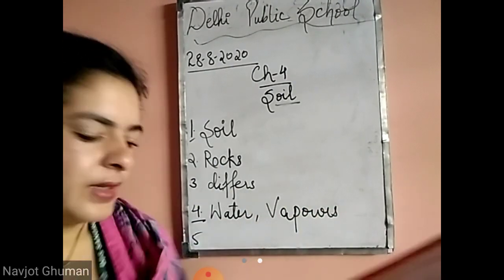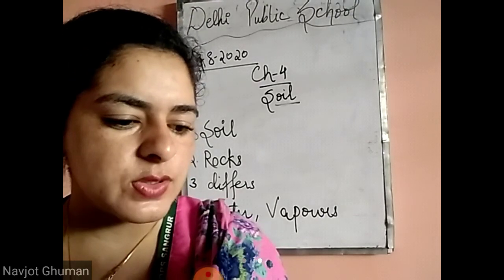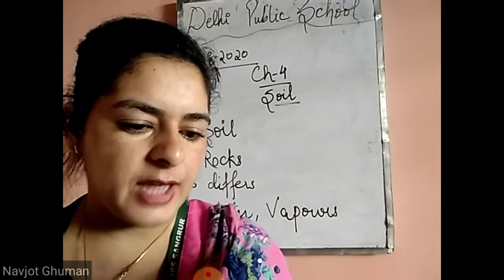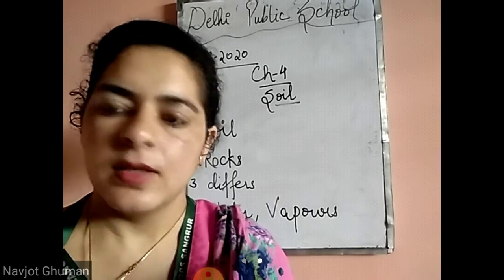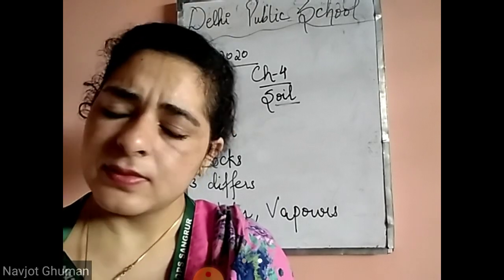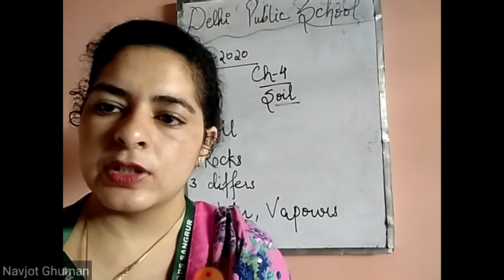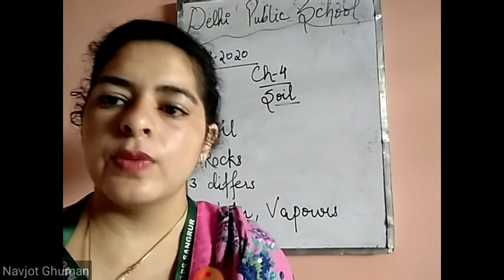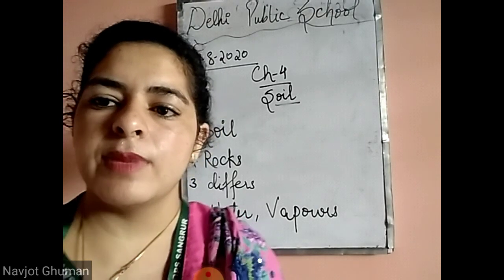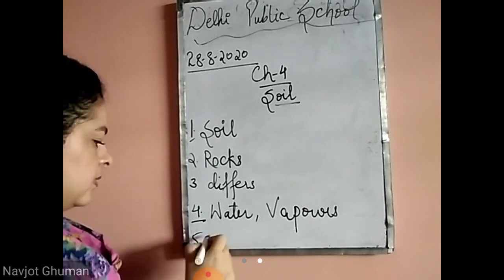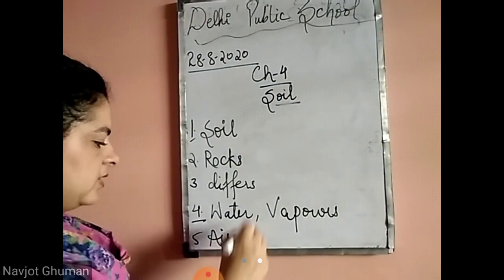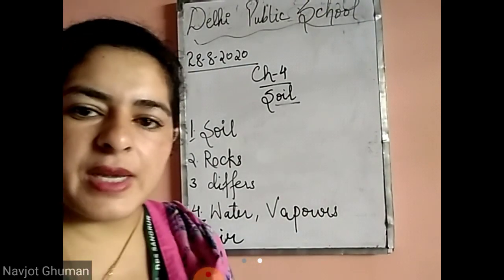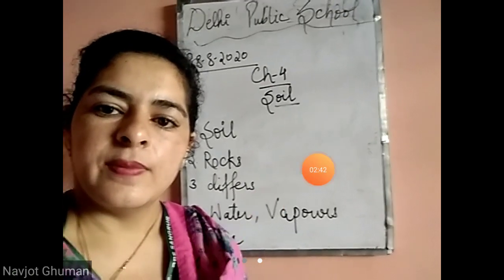Next, when water is poured over soil kept in a jar, dash bubbles start forming. We know that air is present in soil. So when we pour water on the soil, air bubbles start forming. This shows that air is present in soil.